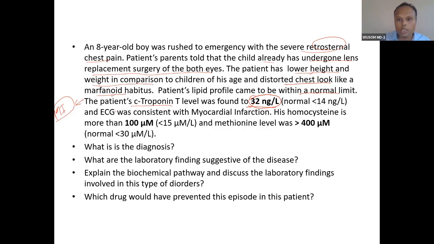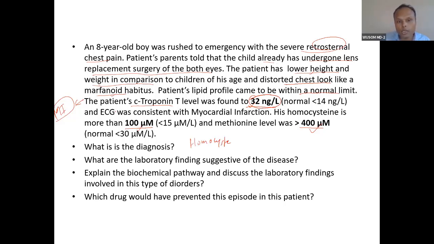And then his homocysteine level is more than 100. And methionine is also very high. You can see homocysteine is 100 and methionine is also high. So if homocysteine is very high, this is because of homocysteinuria. Okay. So what is the diagnosis? So the diagnosis is homocysteinuria.